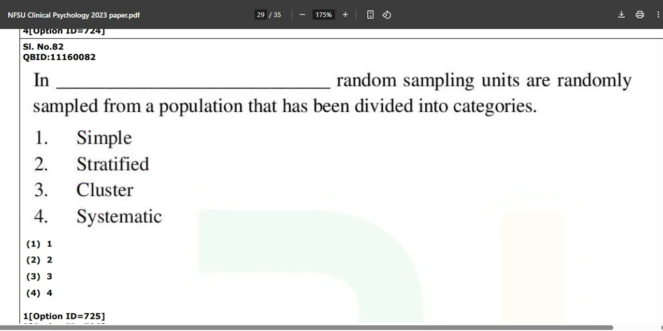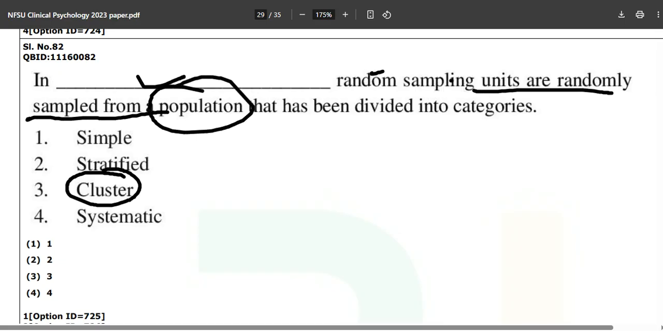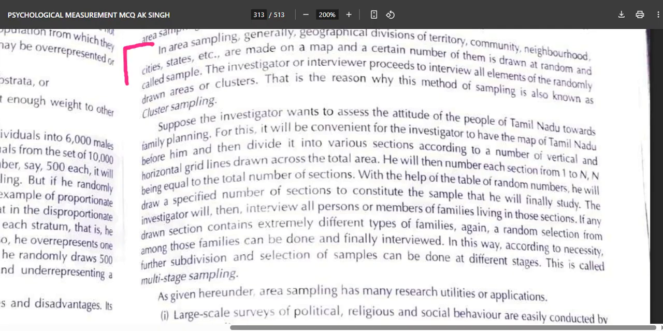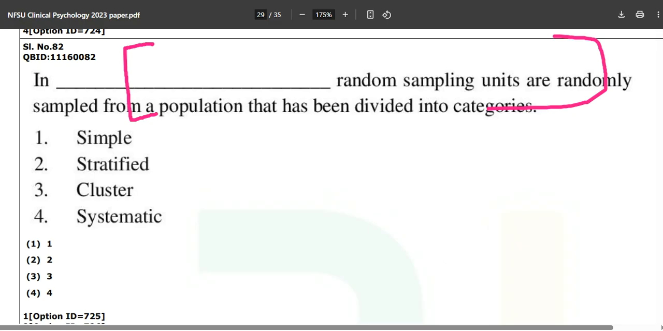Nevertheless, you can read about this simple, stratified and cluster from there, and the correct answer for now is the cluster sampling. Okay, in cluster random sampling, units are randomly sampled from a population that has been divided into categories. We will make categories and you can check it over here as well. It is written the same thing. Making the categories, the cluster drawing areas. So this is the correct answer, option number 3 over here.